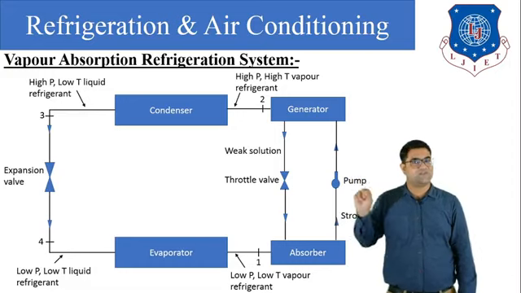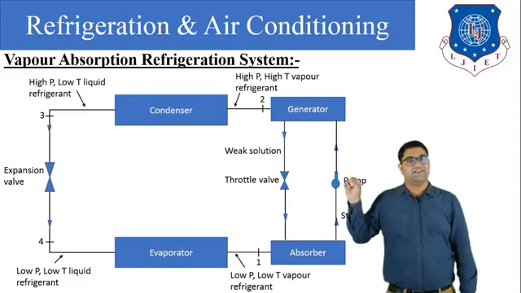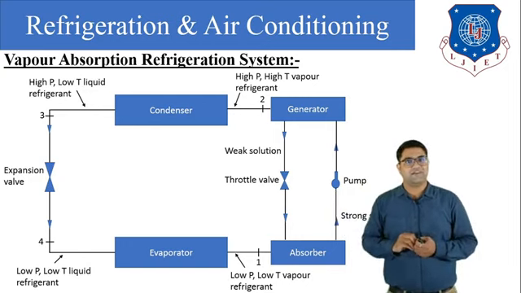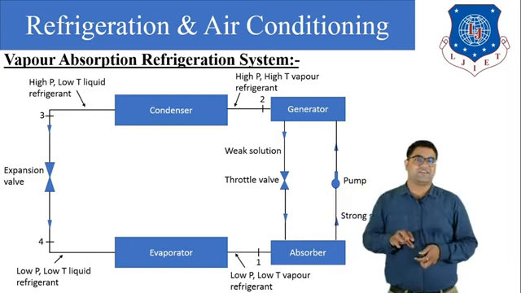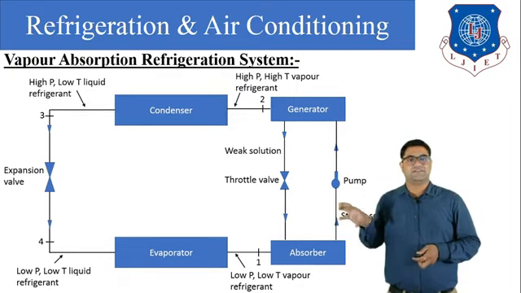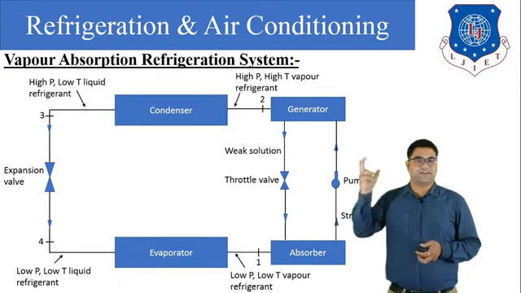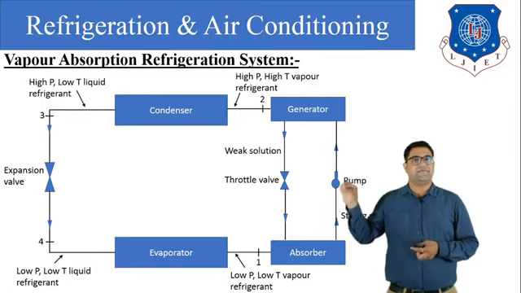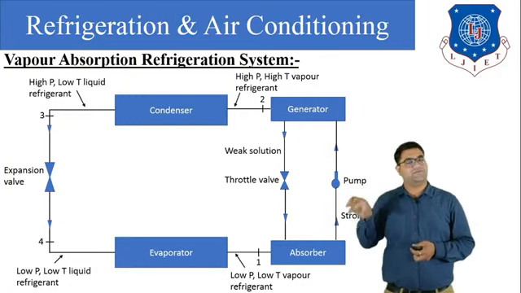Here the refrigerant is ammonia. So we have generated in the generator high pressure, high temperature vapor ammonia. This is the function of the compressor, and we have done this with the help of the absorber and the generator.